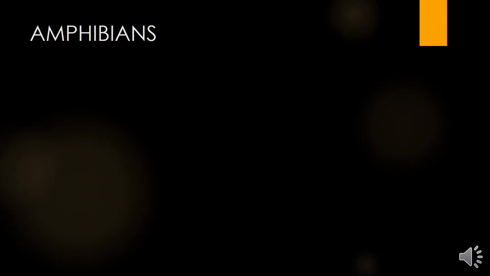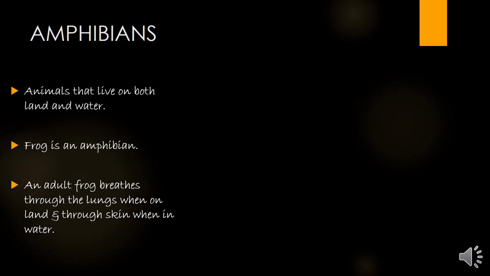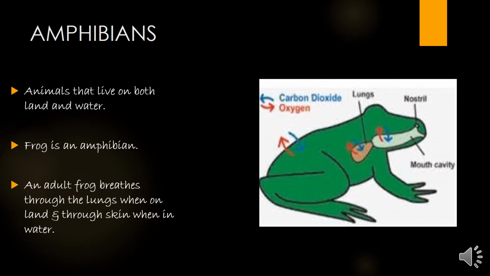Amphibians. I know that you all are aware of this term. Amphibians are the animals that can live both on land and in water. Example, frog. Frog is an amphibian. An adult frog breathes through the lungs when on the land and through the skin when in water. Yes, the frog breathes with two organs. When on land, they breathe through lungs, and when the adult frog is in water, it breathes through its skin. A tadpole, that is the young baby of the frog, breathes through its gills only.